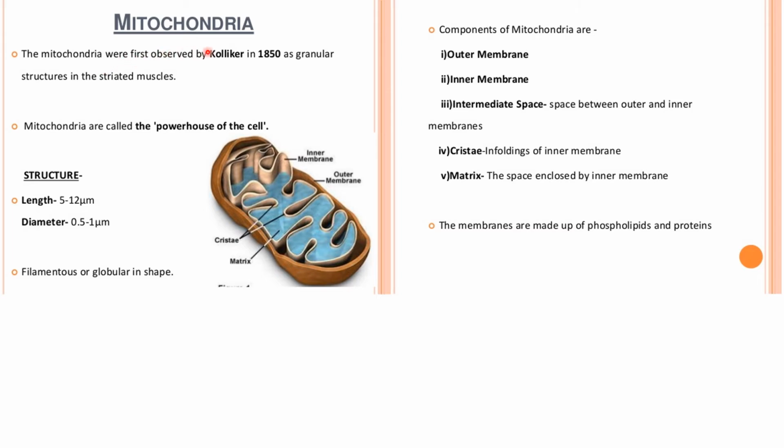Now let's study about mitochondria. As we all know, it is the powerhouse of the cell. So let's see the structure. The length is 5 to 12 nanometer and diameter is 0.5 to 1 nanometer. It is filamentous or globular in structure, as you can see over here. The components: it has an outer membrane and an inner membrane. The space between the outer membrane and the inner membrane is known as intermembrane space. It has cristae, that means the inner membrane is thrown into folds which are known as cristae, and inside the membrane there is the matrix. These membranes are formed of phospholipids and proteins.